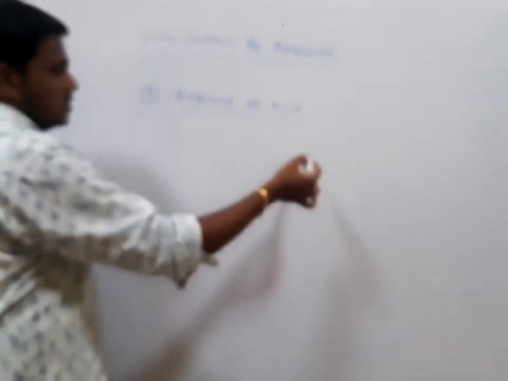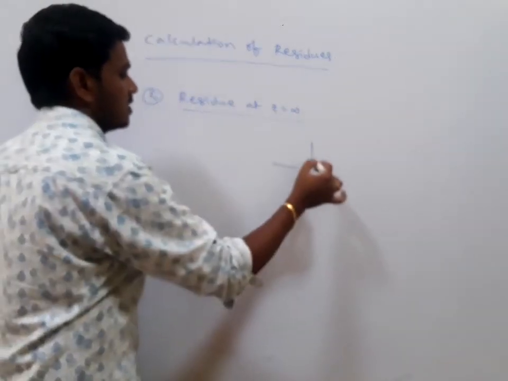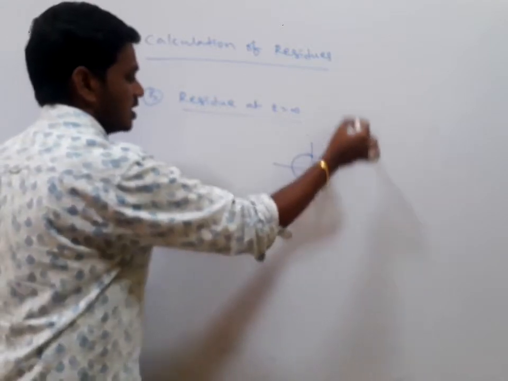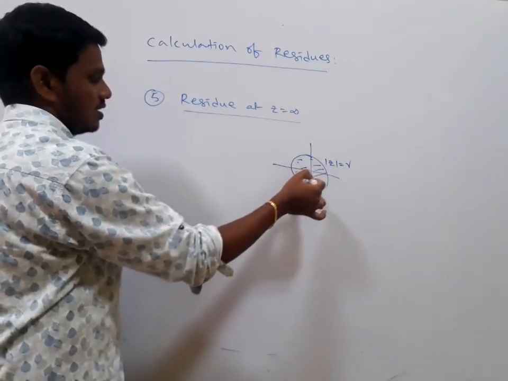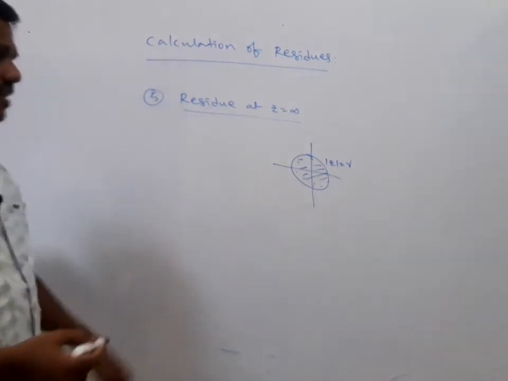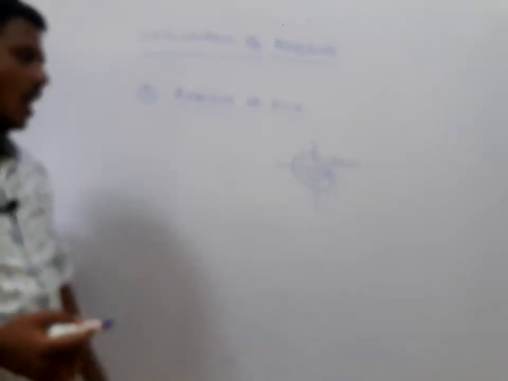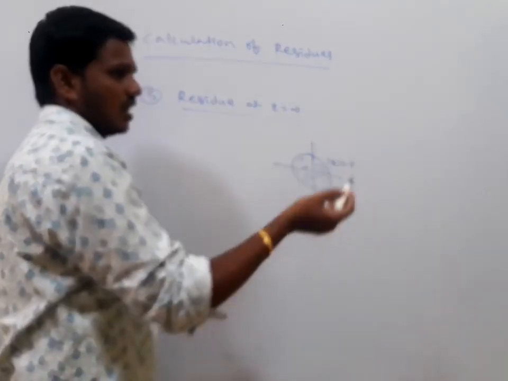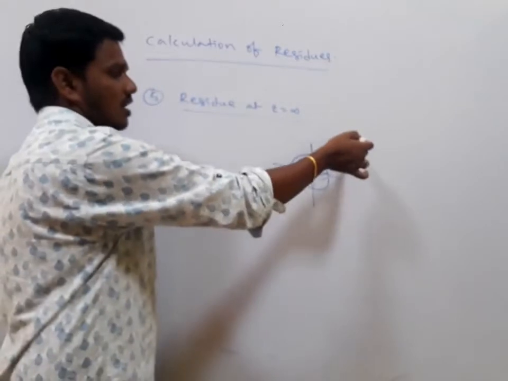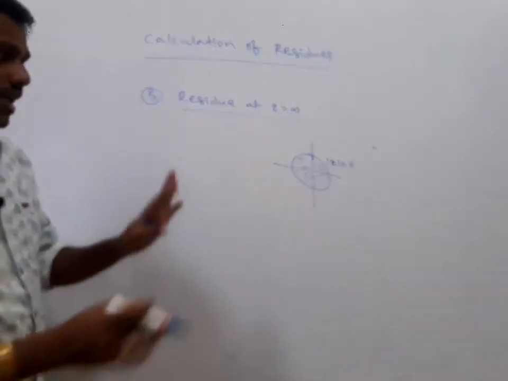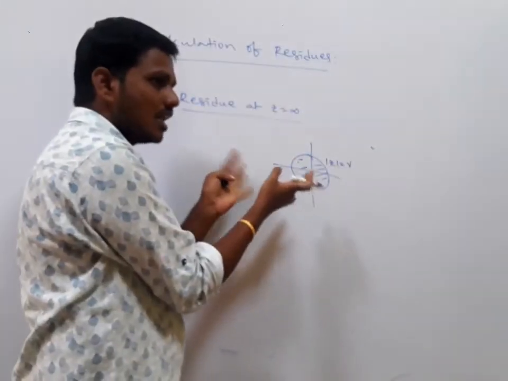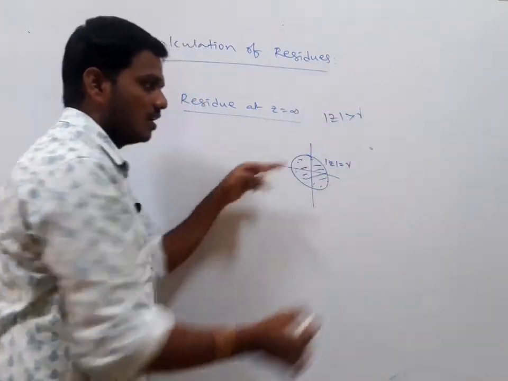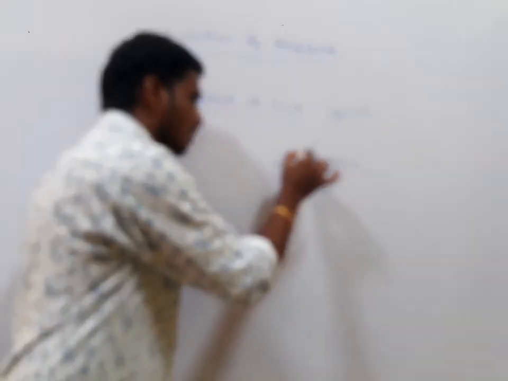Yes, suppose you take the function, it is analytic inside the closed contour C, or it is a circle, mod z is equal to R. It is analytic inside the closed contour C, there are no singular points existing inside the closed region or on the closed region. That means z is equal to infinity, you know that, may be either on the imaginary part or real part, or inside, this is the infinity, right? That means in this region no singular points exist. Outside the region, if you take the region mod z is greater than R, there is a singular point. In this case, this is the boundary.